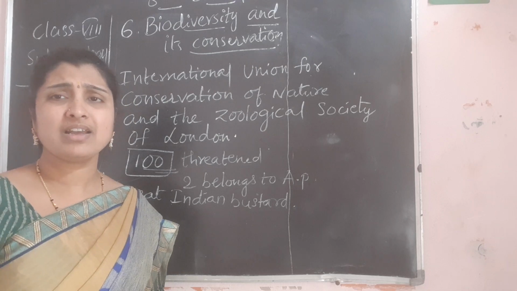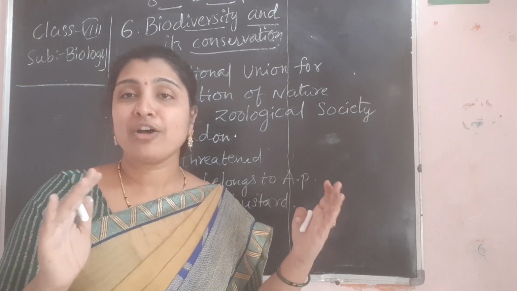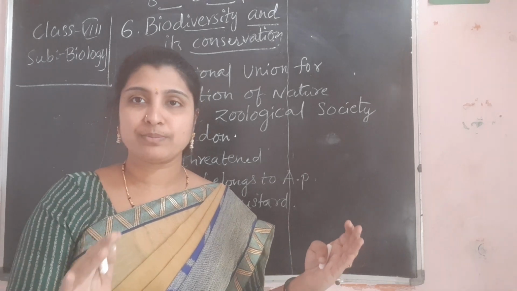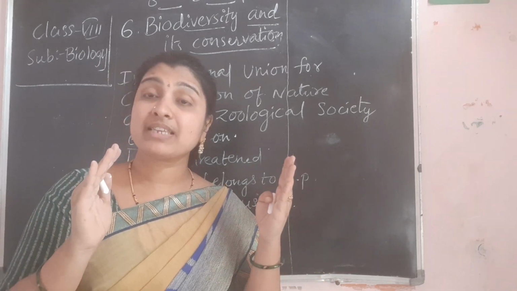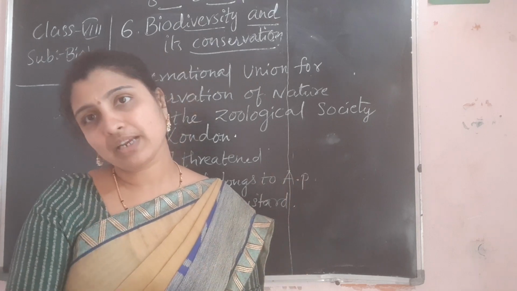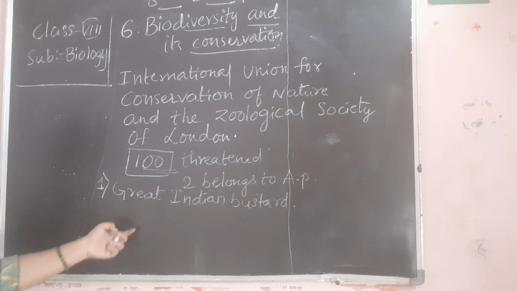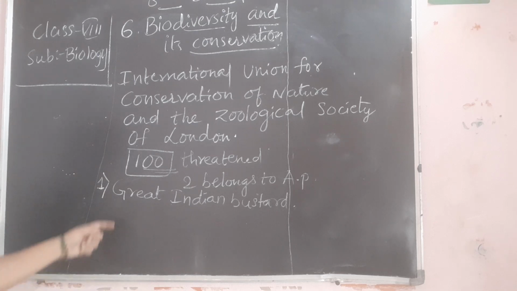Sanctuary means it is a reserved place. Bird sanctuary means it is a reserved place for different types of birds. We have to protect them and conserve them. So the Great Indian Bustard was found in the Pollanadu Bird Sanctuary in Kurnool.